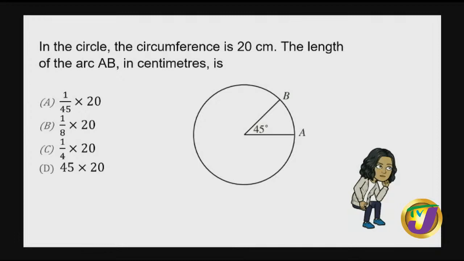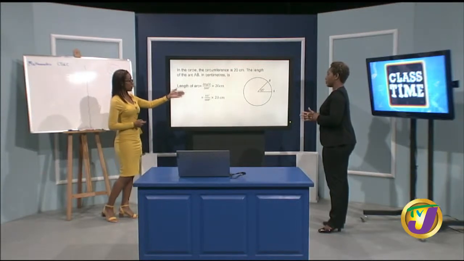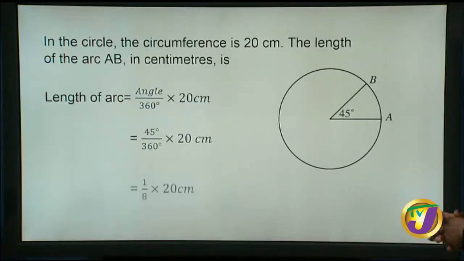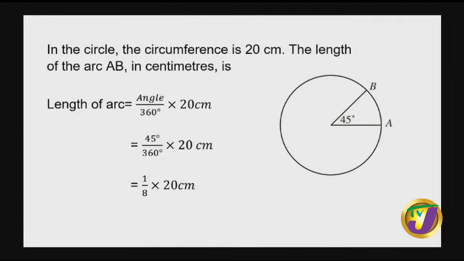So it's between B or C. Right. So clearly, I'm going to think about simplifying the fraction that I've just formed. Good. So here goes. You would have said your angle divided by 360 multiplied by your 20 centimeters, where your angle would have been 45 degrees. And here you have 1/8, when 45 degrees is divided by 360 and factored. Yes, it's simplified. We have 1/8 multiplied by 20 centimeters, which our answer was indeed here.